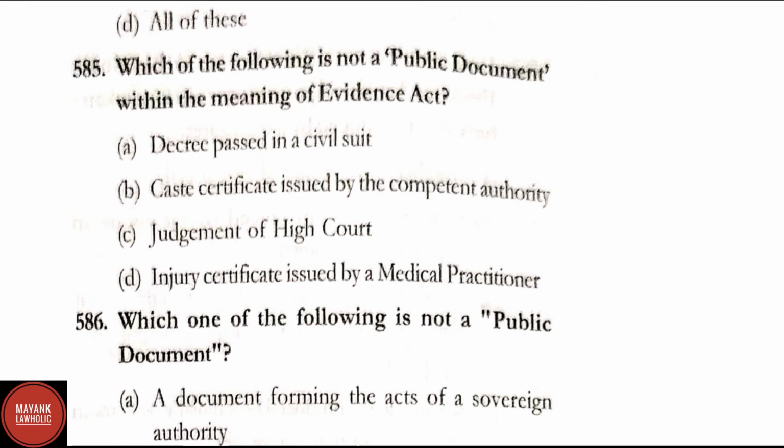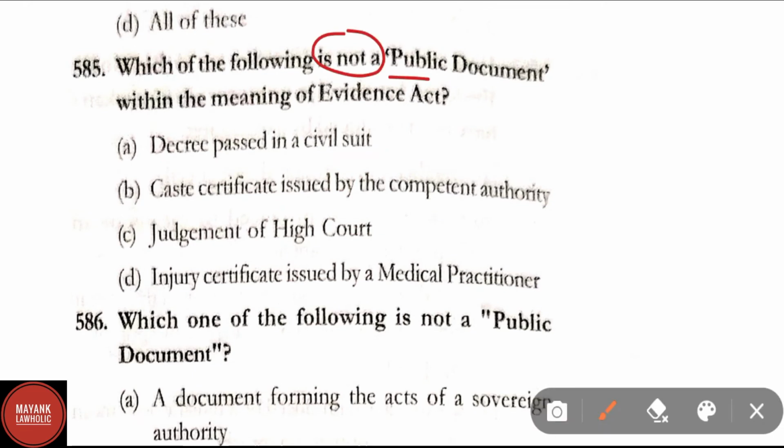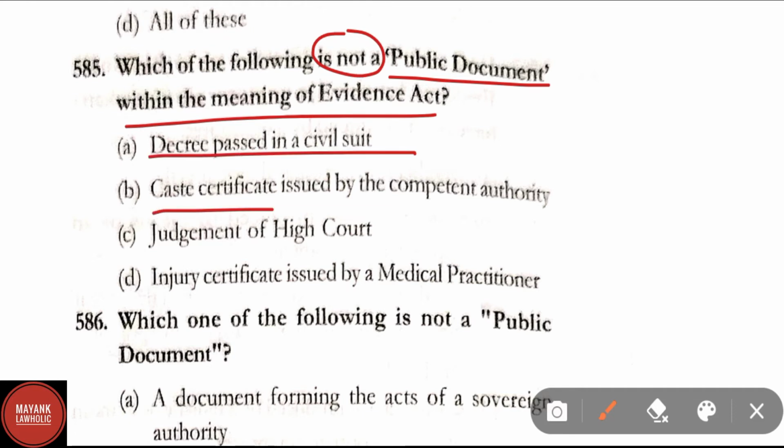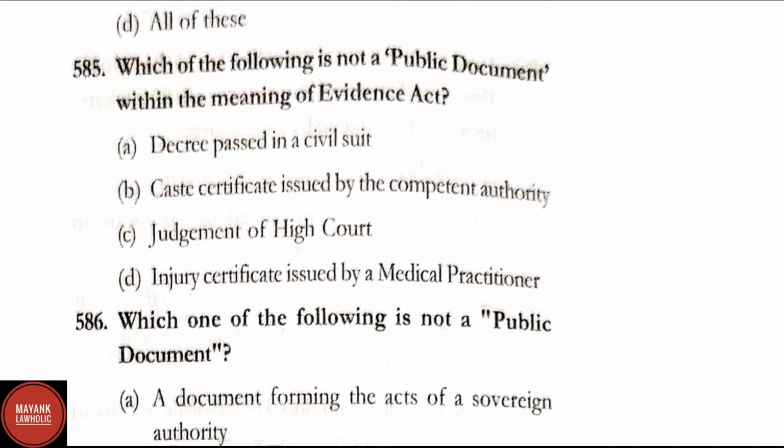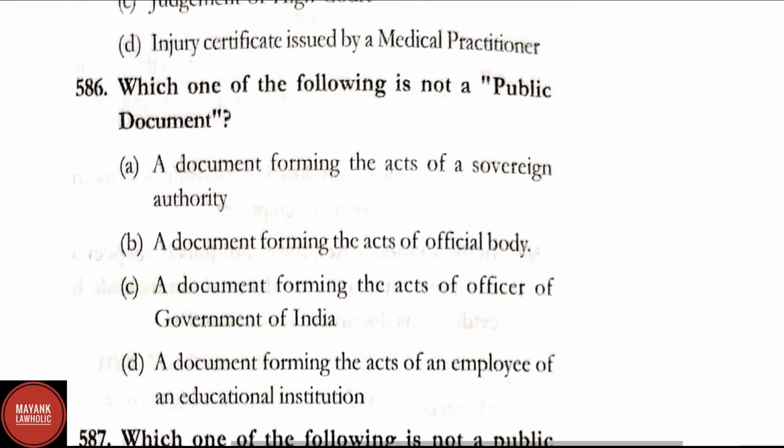Question number 585. Which of the following is not a public document within the meaning of Evidence Act? Here options are decree passed in a civil suit, caste certificate issued by a competent authority, judgment of a high court, injury certificate issued by a medical practitioner. Here in this question it has been asked which of the following is not a public document. Here option D is the correct answer. Injury certificate issued by medical practitioner is not a public document. Other options are the public document.